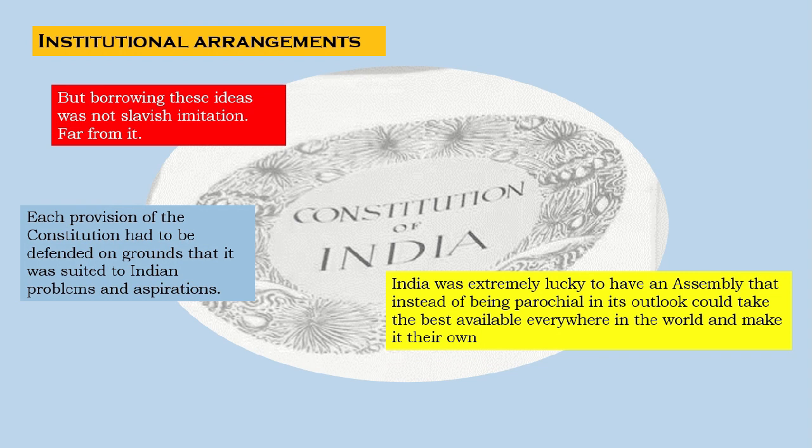India was extremely lucky to have an assembly that, instead of being parochial in its outlook, could take the best available everywhere in the world and make it their own. So that is how they borrowed provisions from other constitutions, but they checked how far they were suitable to Indian problems and aspirations.